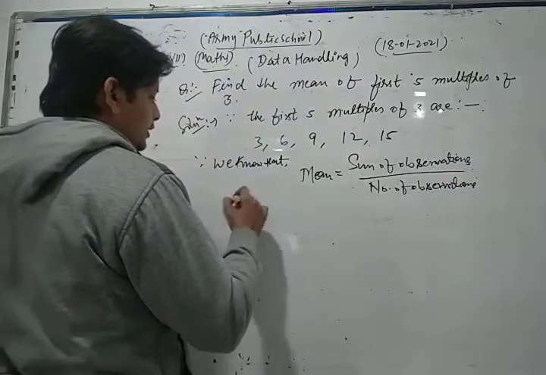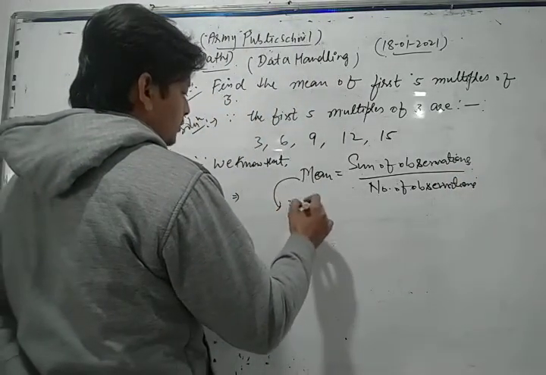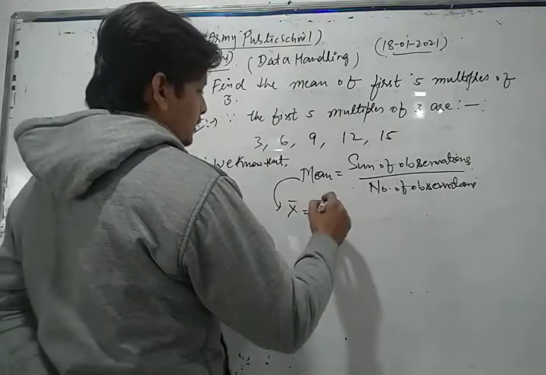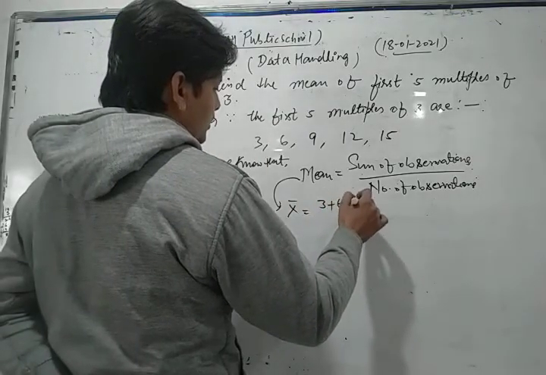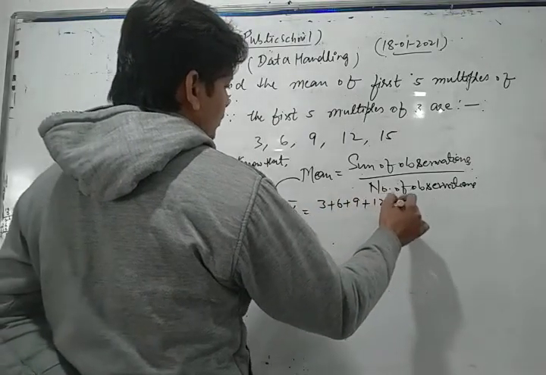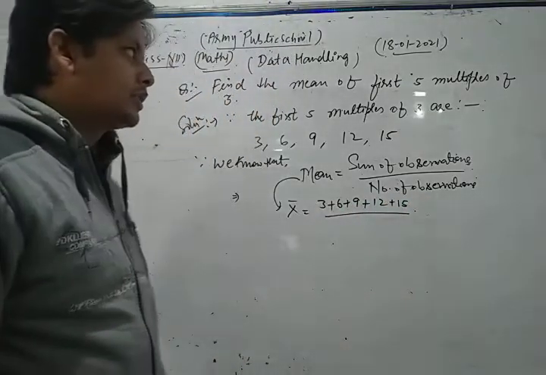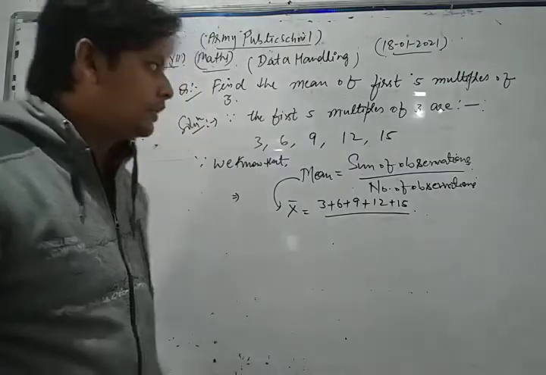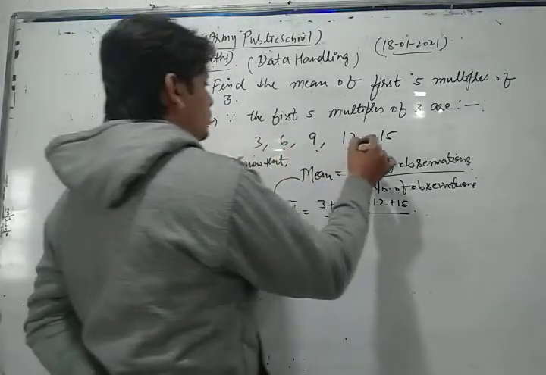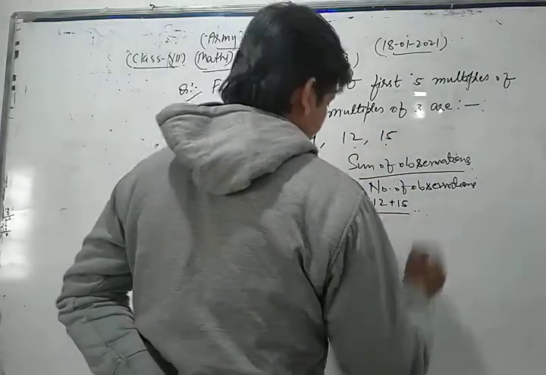The sum of observations is 3 plus 6 plus 9 plus 12 plus 15, and it is divided by the number of observations. How many observations are there? This is 5, so divided by 5. Now let's see.